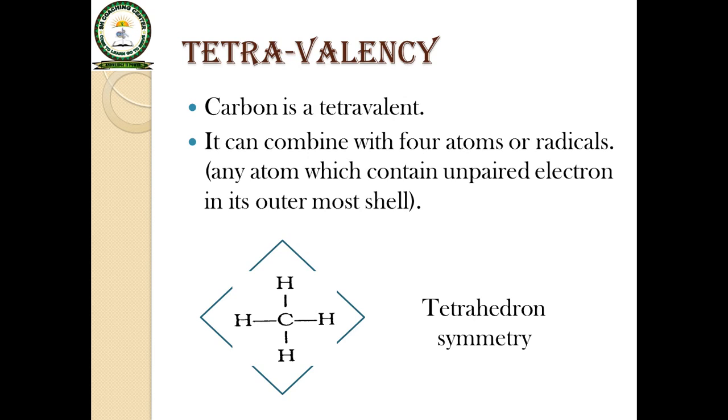Tetravalency. Carbon is tetravalent. It means carbon atom can combine with four atoms or radicals. Radicals means any atom which contains an unpaired electron in its outermost shell. You know the valency of carbon is 4. That means carbon can combine with 4 different groups in which only a single electron is present in its outermost shell. And in hydrogen's outermost shell only a single electron is present. That's why it bonds with carbon atom.